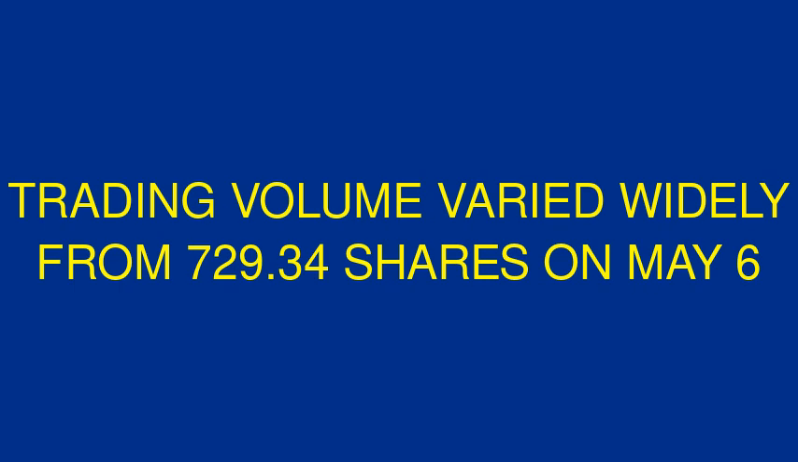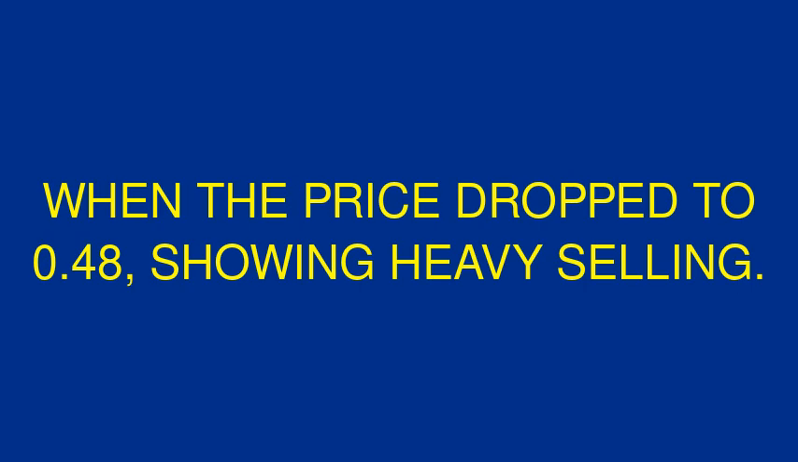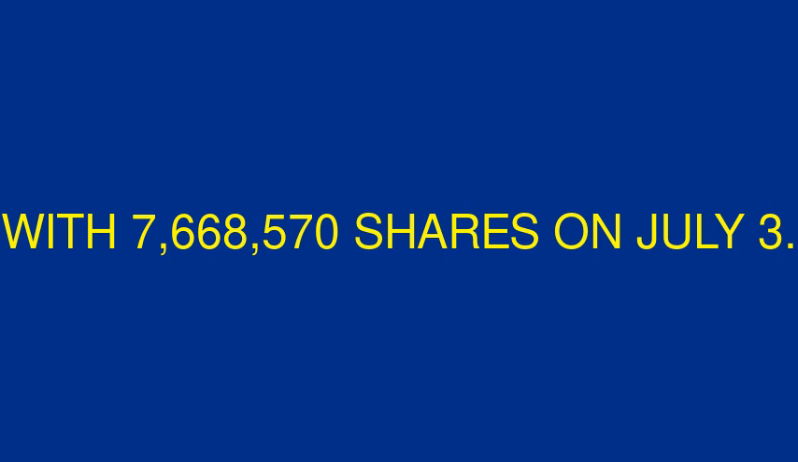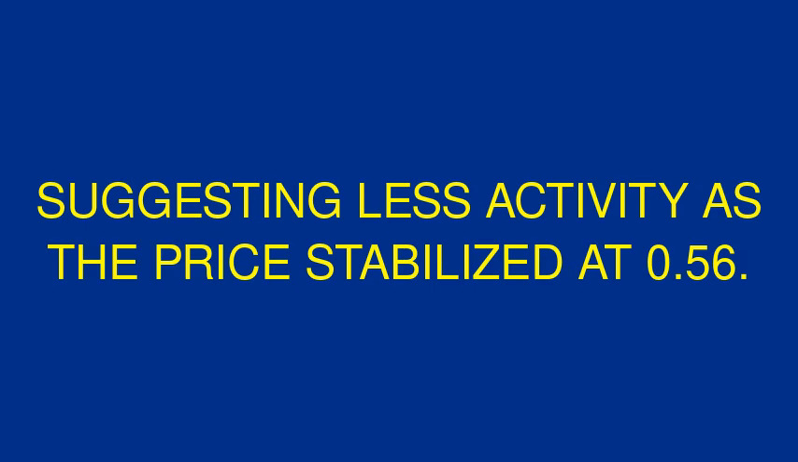For price and volume, trading volume varied widely from 729,034 shares on May 6 to a peak of 11,952,111 shares on June 27, when the price dropped to 0.48, showing heavy selling. High volumes also supported the July rally, with 7,668,570 shares on July 3. By August 1, volume fell to 1,924,657 shares, suggesting less activity as the price stabilized at 0.56.